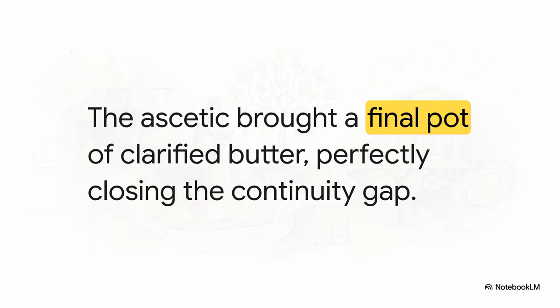And, to wrap up the procedure with the exact same methodical precision we saw earlier, the great ascetic doesn't just hand her the piece. Nope, he brings out one more final pot full of clarified butter and deliberately places the part intended for the daughter into it. It perfectly, neatly closes the continuity gap in the epic text. 101 pieces, 101 pots of clarified butter, yielding 100 sons and one daughter. The math finally, flawlessly works.